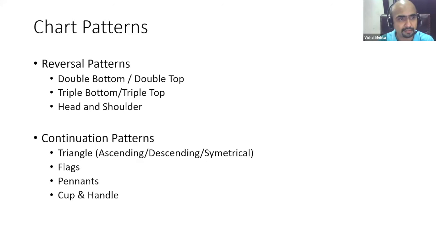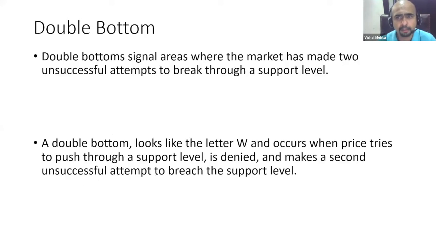So we'll talk about reversal patterns and continuation patterns. First, we will talk about the double bottom. What is a double bottom? A double bottom signal arises where the market has made an unsuccessful attempt to break through the support level. Price comes to a support, bounces back, and then again comes back to the support and bounces back. So twice, some trader or some big operator or player tried to break the previous support, and they could not.